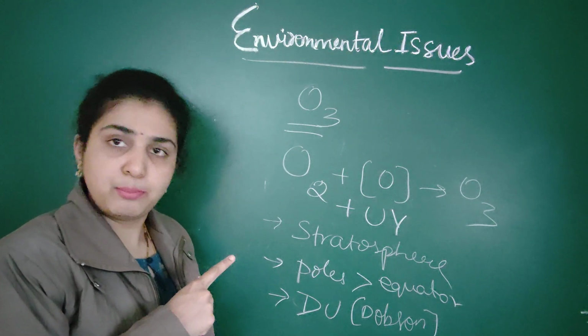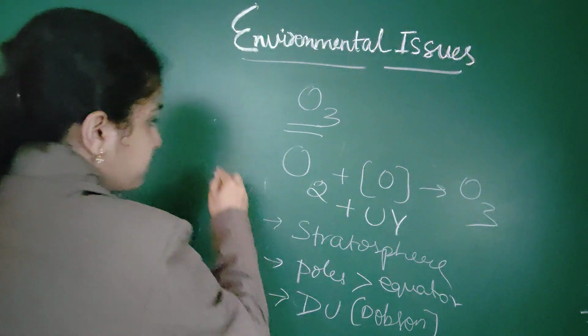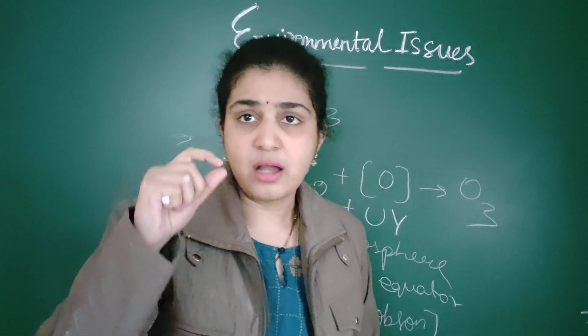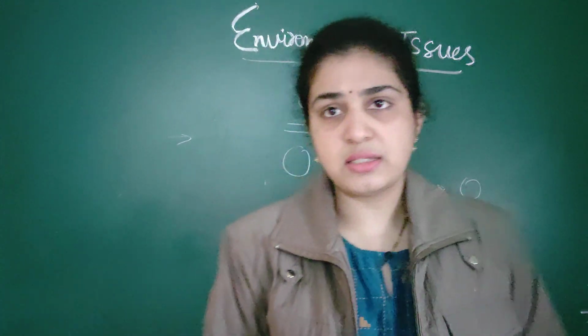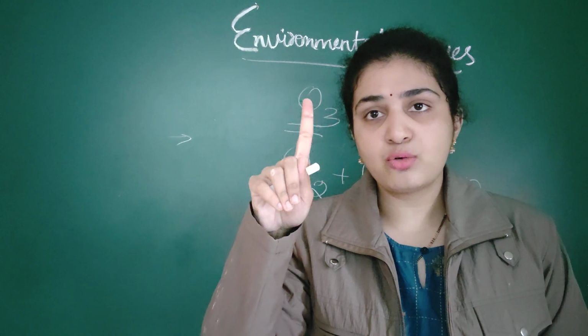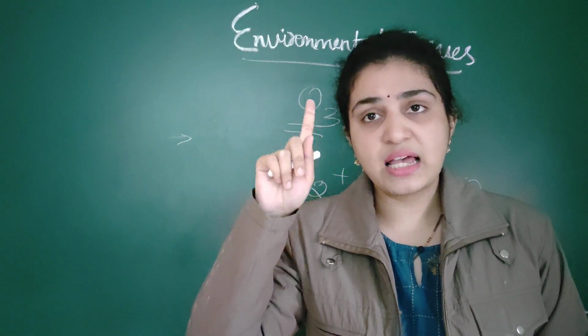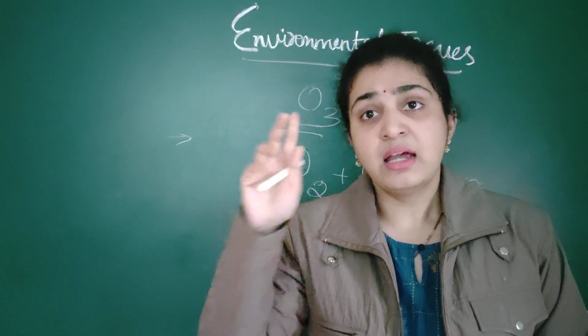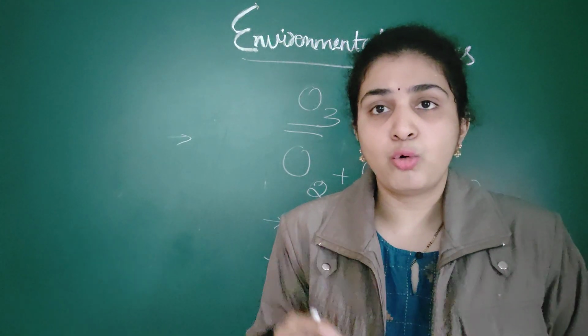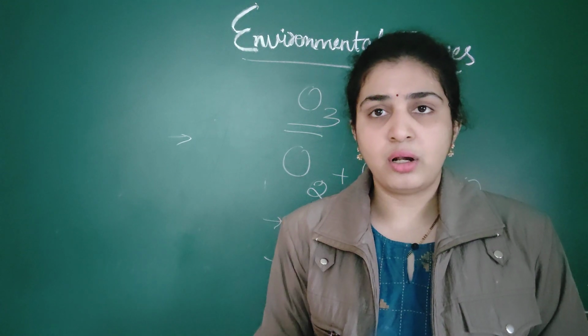Next, another important point that you should remember is how the thickness of ozone is decreasing. Of the four greenhouse gases, one greenhouse gas is responsible for the creation of the ozone hole. What is this ozone hole?